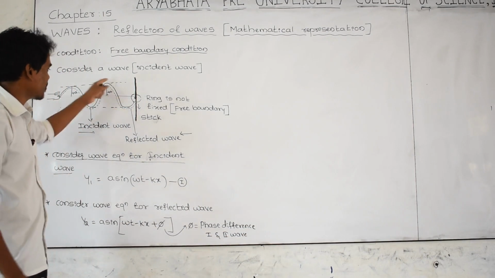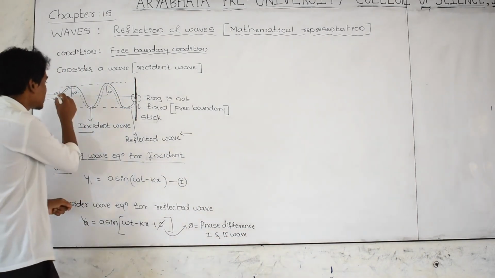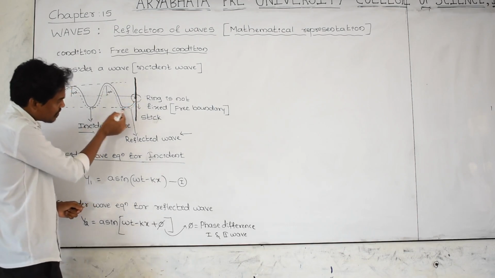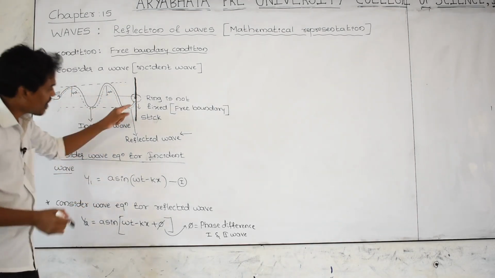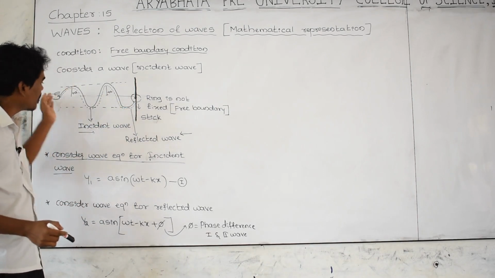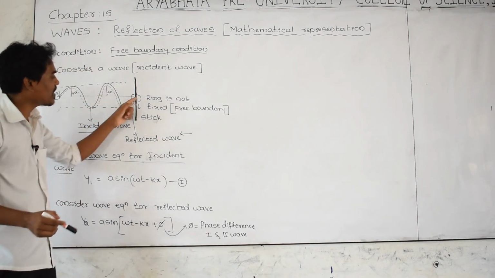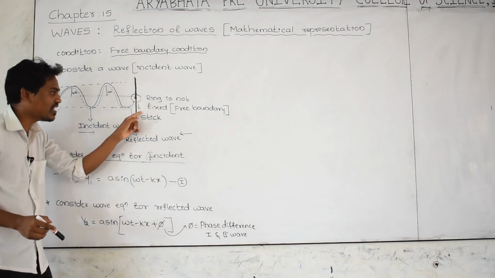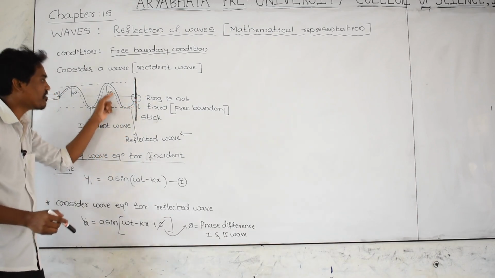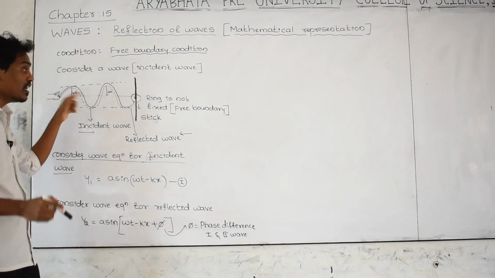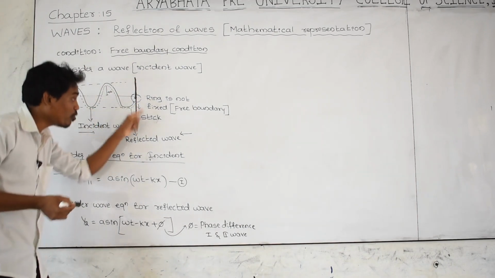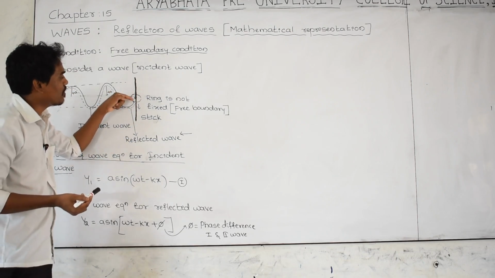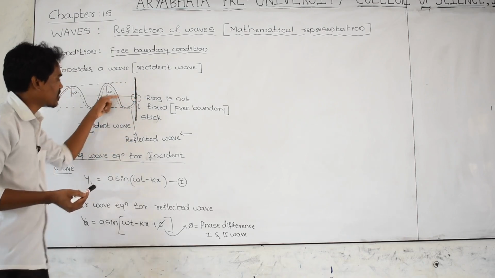Is there any phase difference between the first wave and the second wave? What is the first wave? This wave, the incident wave. What is the second wave? This dotted wave. The wave is reflecting back. How come? When the incident wave pulls the ring downward, the ring moves suddenly downward. As a result, the reflecting wave moves like this. In case the ring is not moving down, then the reflected wave returns back like this.